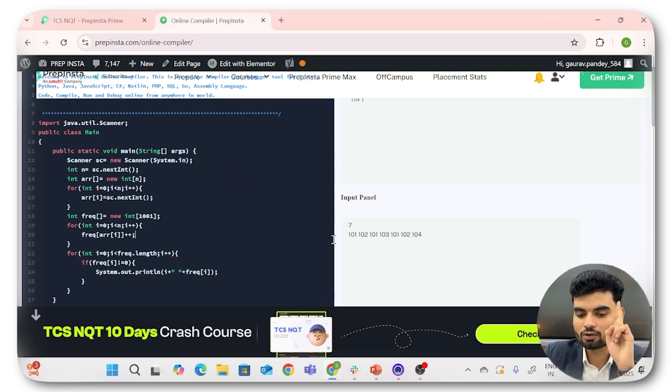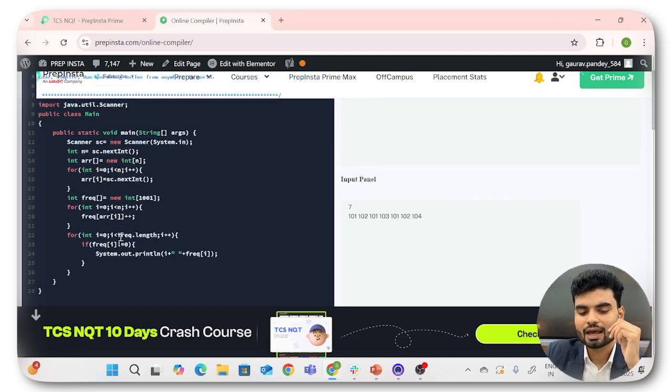Again, you receive 102. Again, in the frequency array, on the index of 102, you will do plus plus. So on 102 also, you will have the value 1. Again, you receive 101. In the frequency array, on the 101 index, you will do plus plus. Already 1 was there. Now this time you will have 2. So on the 101 index, you have the value 2. Right. Again, 103 you received. On the 103 index, you will do plus plus. Previously there was 0. Now there will be 1. Again on 101, the value already available is 2. You will do plus plus here. That will become 3. So that's how you are counting the frequency here.